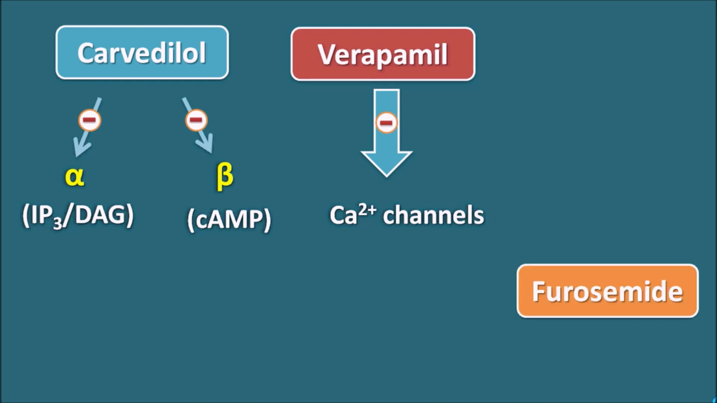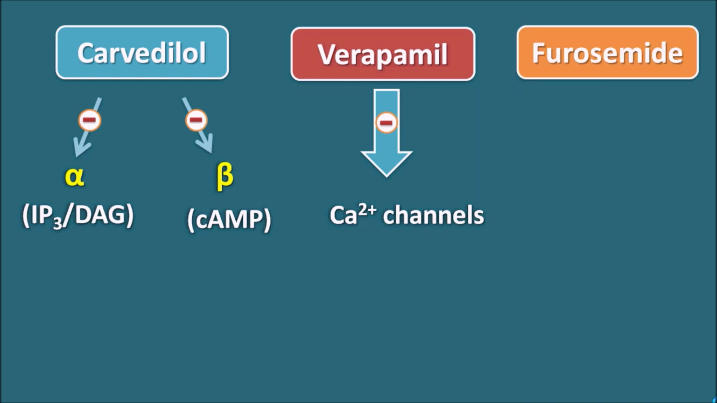And the third drug is furosemide. Furosemide is a diuretic and it acts on the renal tubules and inhibits one of the pumps, the sodium potassium 2 chloride exchange pump. So furosemide does not have any direct action on the cardiac muscle, so it is not related with any calcium levels within the cardiac muscle, but it acts on the sodium potassium 2 chloride exchange pump within the renal tubules.